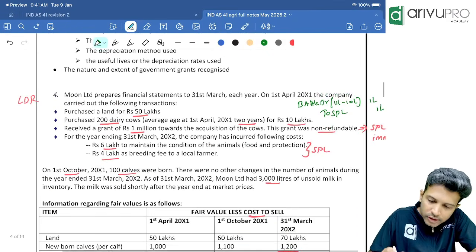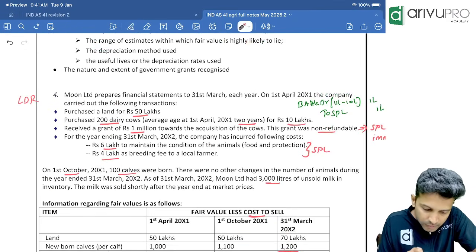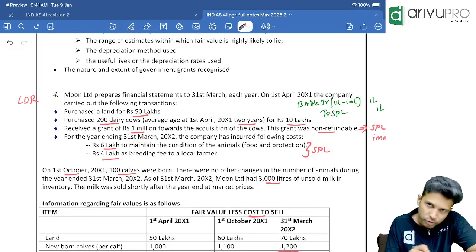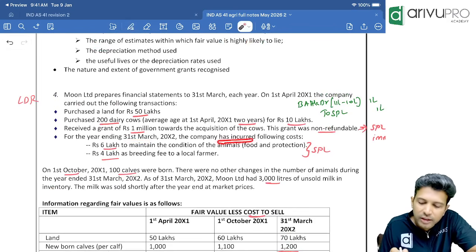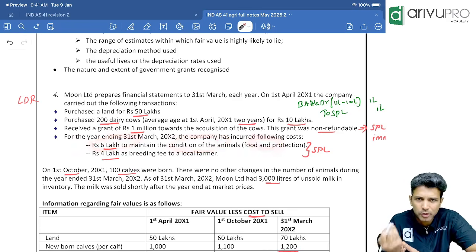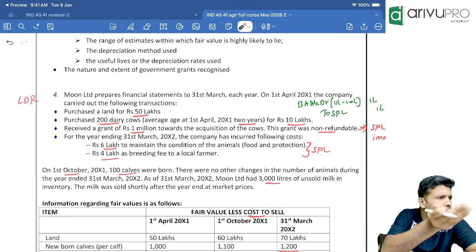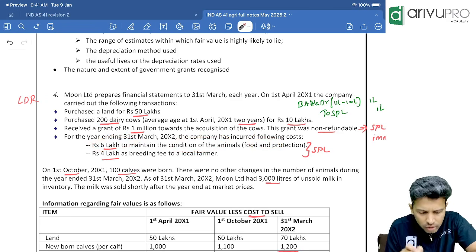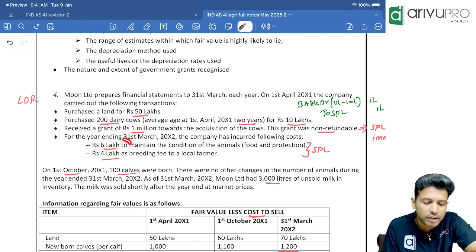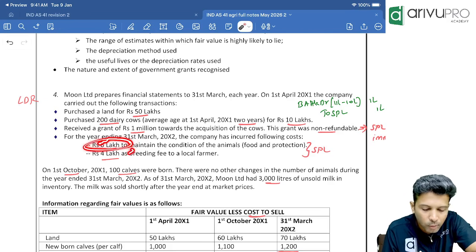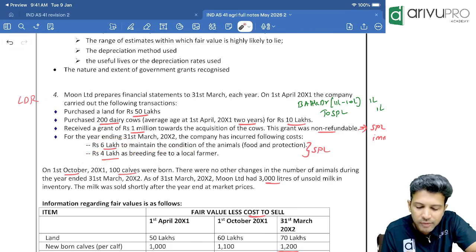Okay, move on to the third one. What is the third pointer, people? For the year ending 31st March 20x2, current year, the company has incurred the following cost. 6 lakh to maintain the condition of animals. Obviously, if you're managing cows, you have to give them food, water, shelter, and all this. So for that, maintenance cost how much? 6 lakh. And 4 lakh towards the breeding fees to the local farmer.